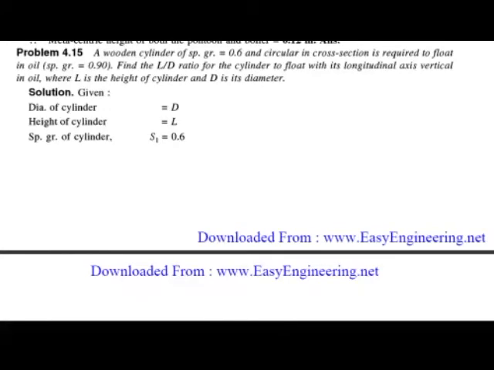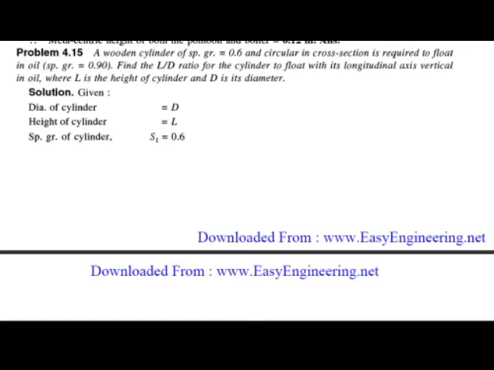Find the L by D ratio for the cylinder to float with its longitudinal axis vertical in the oil, where L is the height of the cylinder and D is the diameter. So here they have not given the exact value of the same. So consider the diameter of the cylinder is D and the height of the cylinder is L,